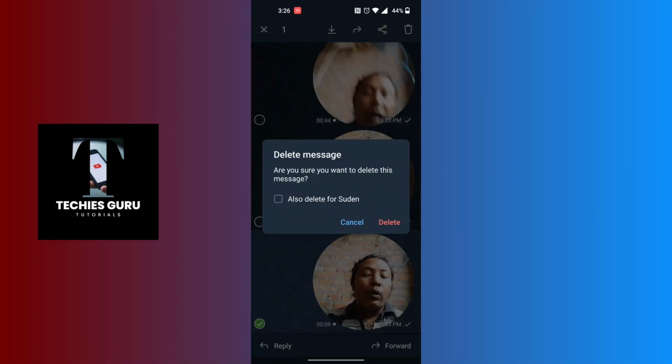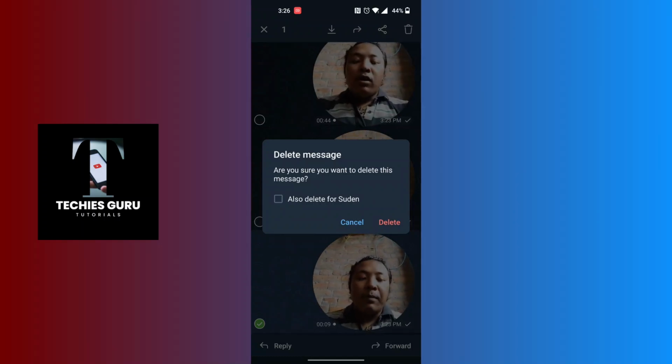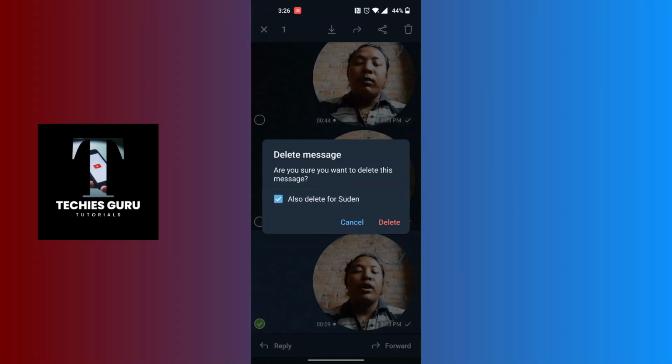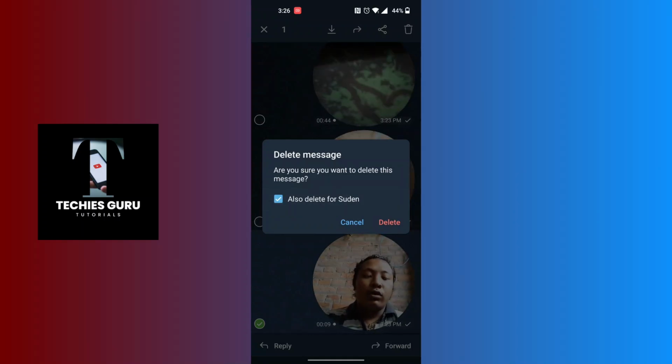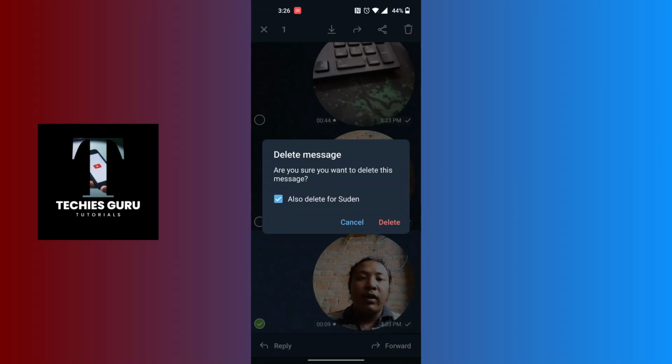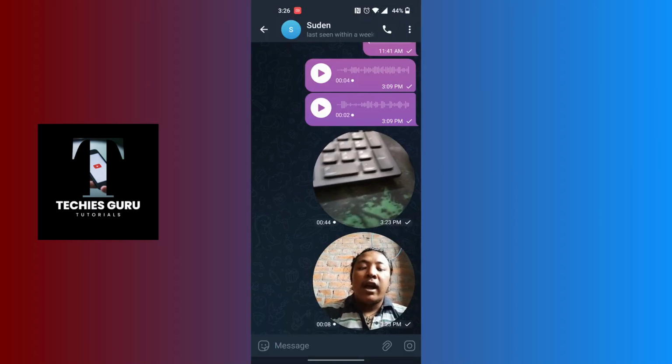where you can see there it says are you sure you want to delete this message. Tap on the tick mark or the empty box over here, and a tick mark will appear where it says also delete for that user, and tap on the delete button available for us at the right side of the pop-up box, and that message will be deleted on Telegram.